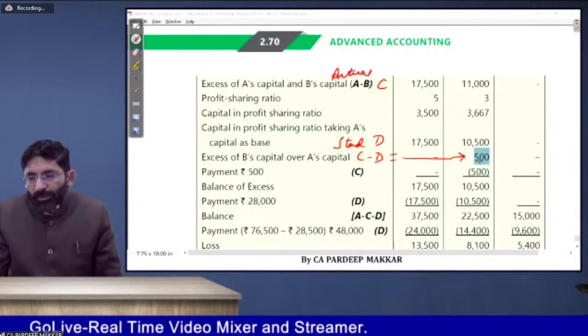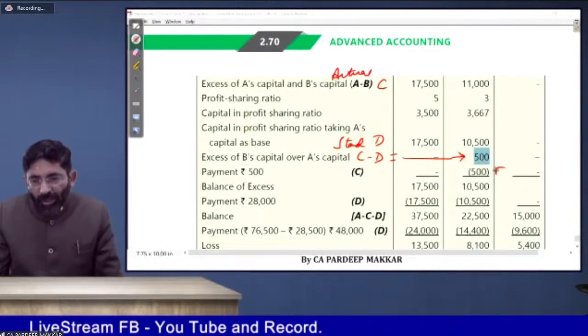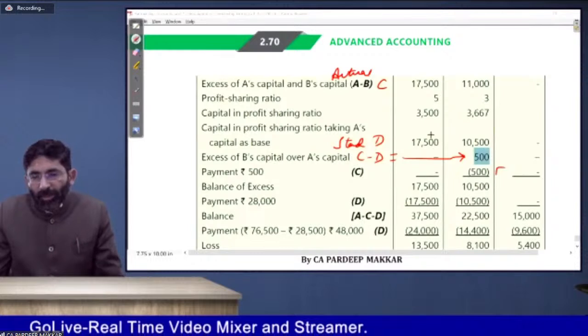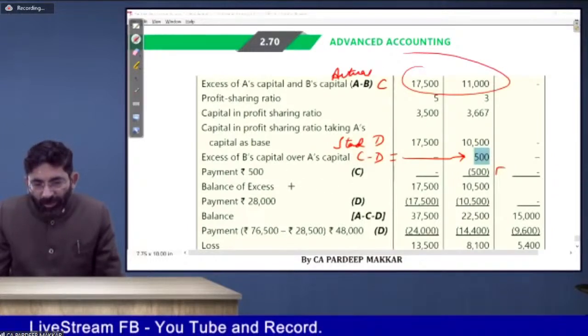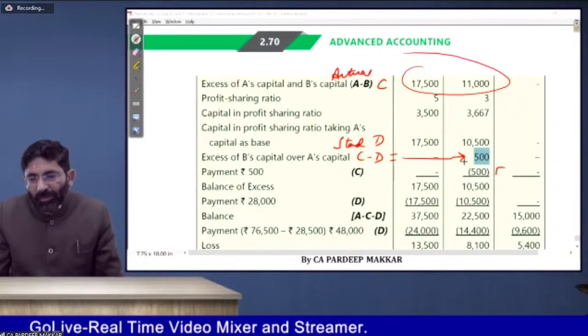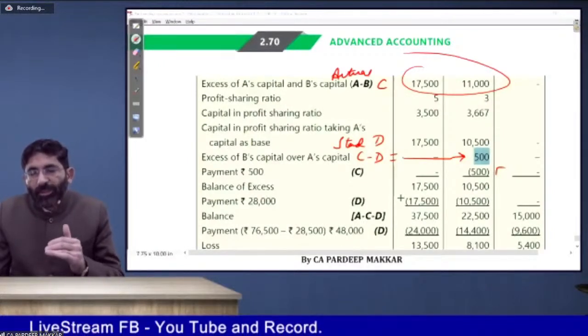So first of all, B will be paid 500. After making payment, you will have to allocate the further amount: 28,500 minus 500, which will be paid to B only. The balance 28,000 will be allocated in 5:3 ratio.